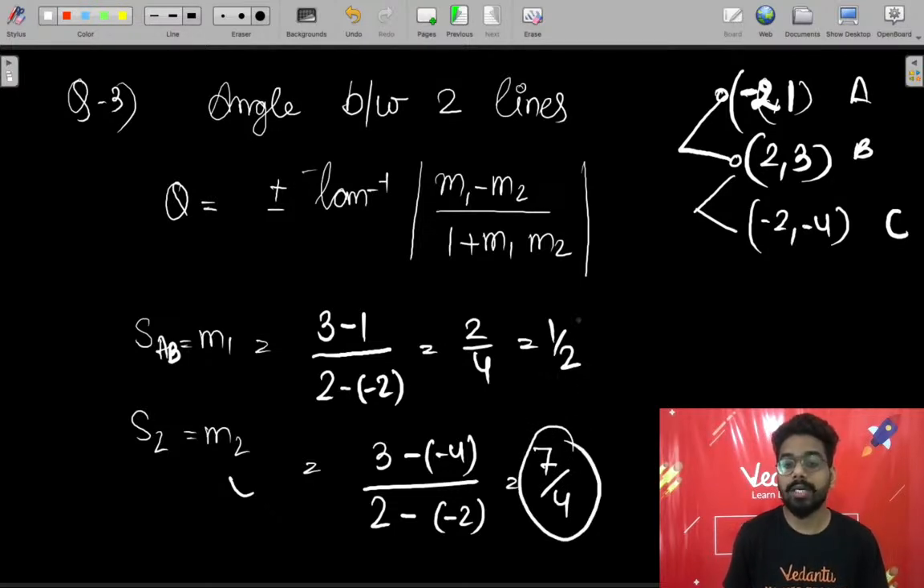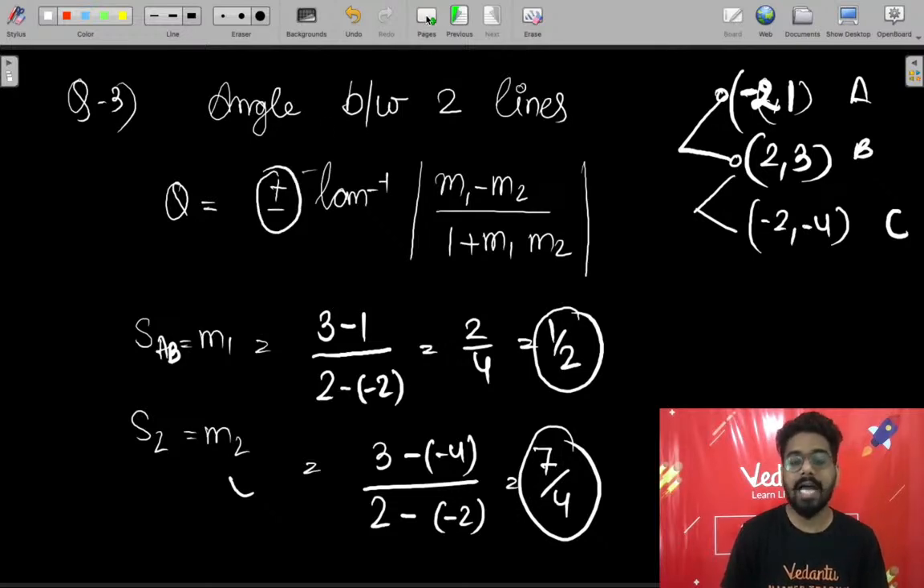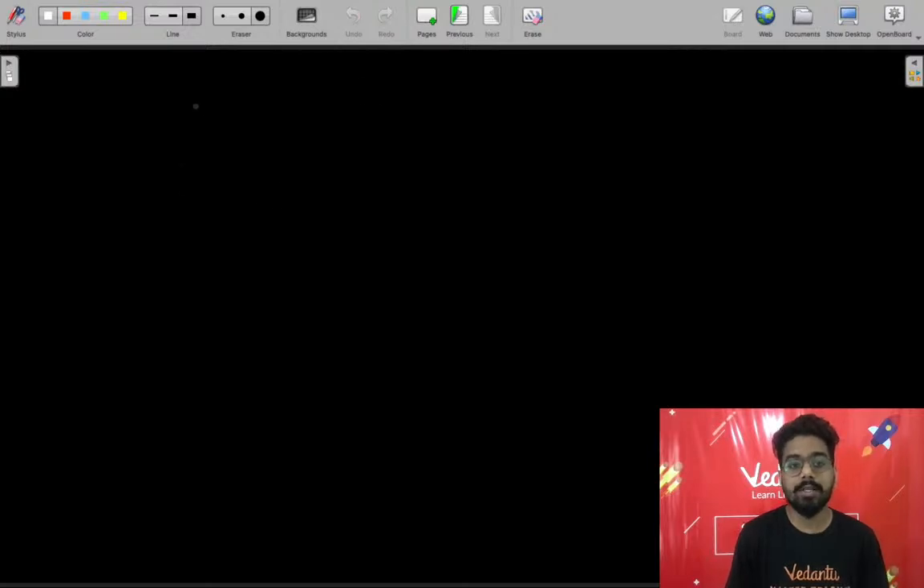So we have calculated the slope of these two lines, and now Shivam has asked whether the angle between two lines can be negative or not. I would say no. Why we have applied this plus minus sign, we will see after the solution part. ठीक है, तो सबसे पहले हम निकाल लेते हैं tan inverse without mod.